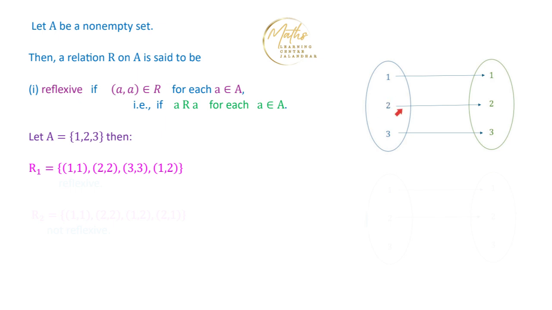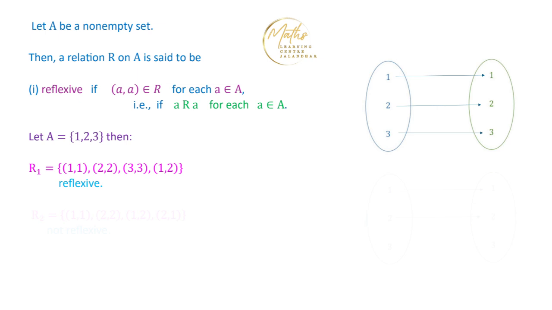Similarly, the second element in the set A, 2, is related to itself, and the element 3 is related to 3. It means that for each element of the set A, that element is related to itself. So what we obtain is that this relation is reflexive.